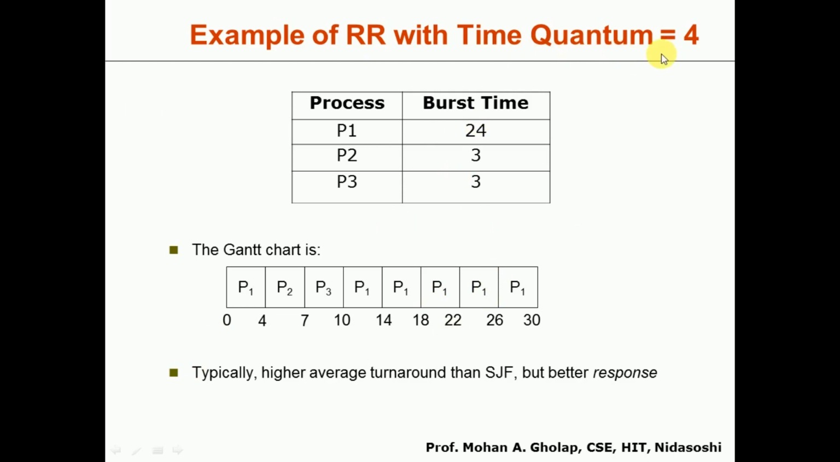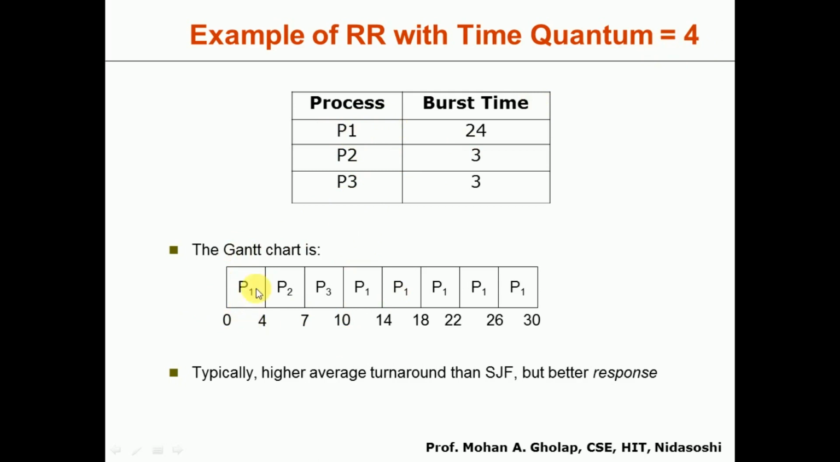Here the time quantum is 4 milliseconds. In our example we have three processes, P1, P2, P3, with burst times 24, 3 and 3. Let us consider all the processes are already present in the ready queue. The possible Gantt chart starts with P1, which will be executed for 4 milliseconds because the time quantum is 4, so P1 executes from 0 to 4.